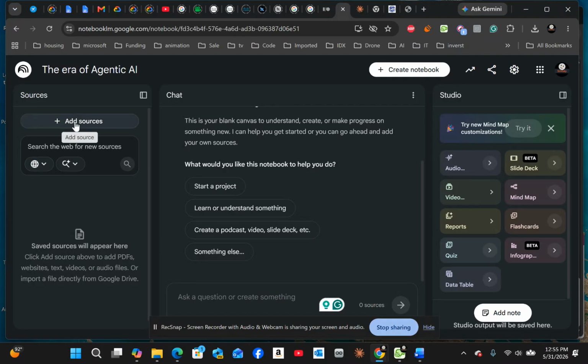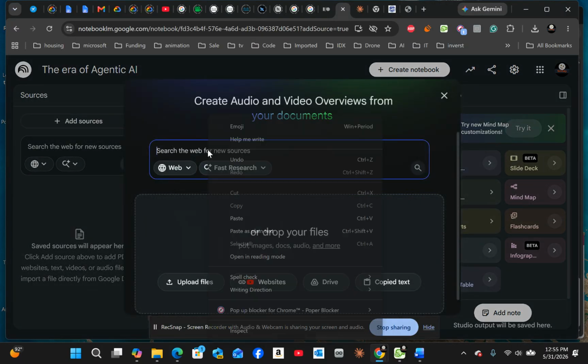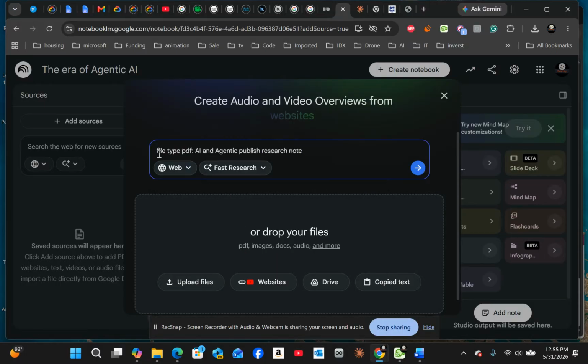On the web sources, you would type something like file type, agentic AI, published research notes. What that will do is give you PDFs of that. So let me demonstrate an example directly on Google.